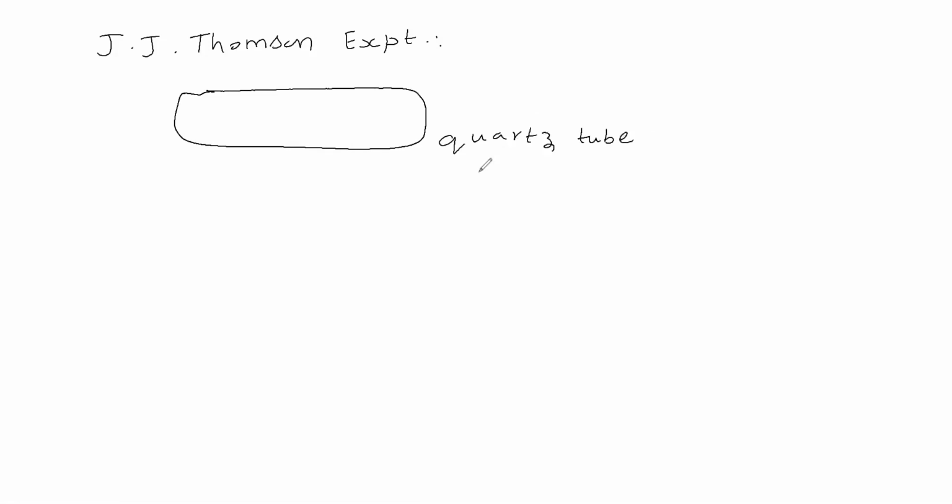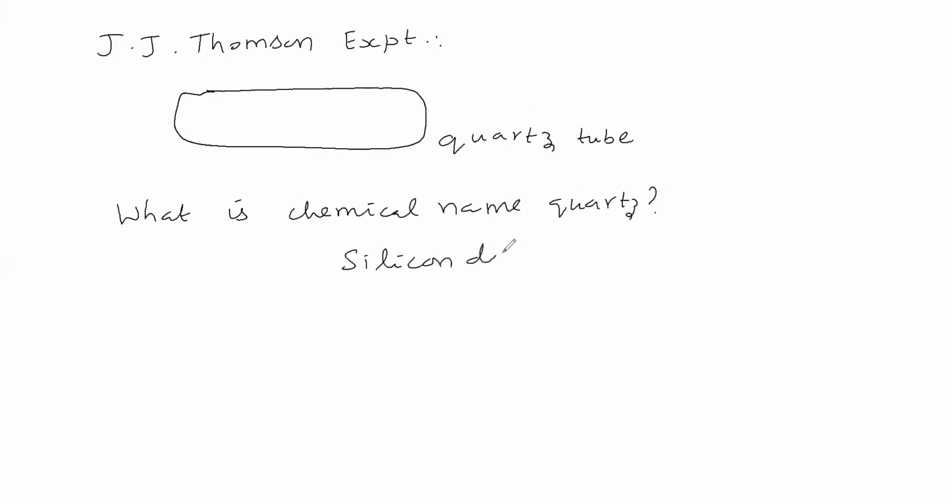What is quartz? What is the chemical name of quartz? The chemical name of quartz is silicon dioxide. It is nothing but one form of sand. Quartz is nothing but a form of sand.